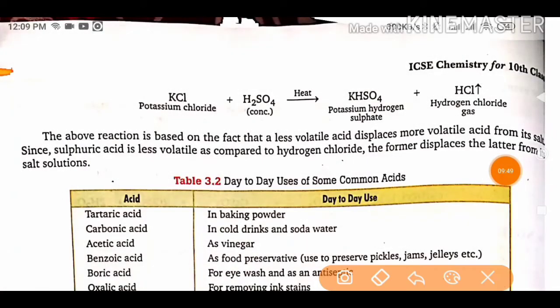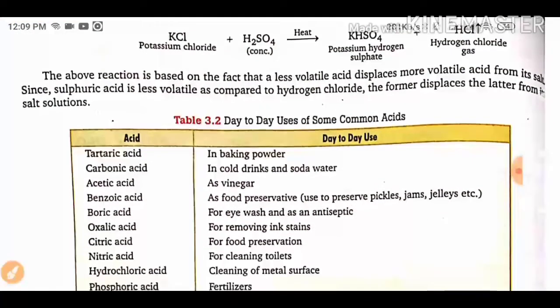Same for KCl: it reacts with concentrated H2SO4 and also forms hydrogen chloride gas and potassium hydrogen sulfate. The above reaction is based on the fact that a less volatile acid displaces a more volatile acid from its salt. Since sulfuric acid is less volatile as compared to hydrogen chloride, the former displaces the latter from its salt.